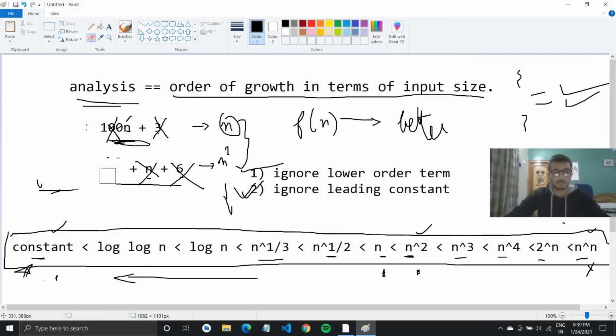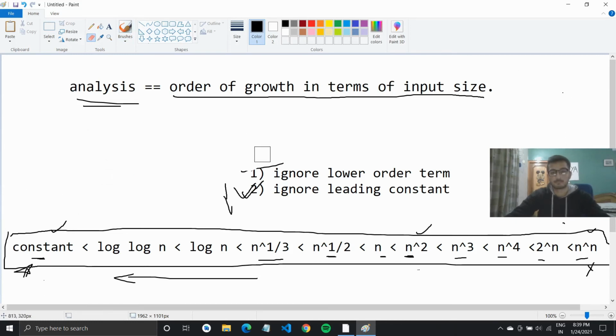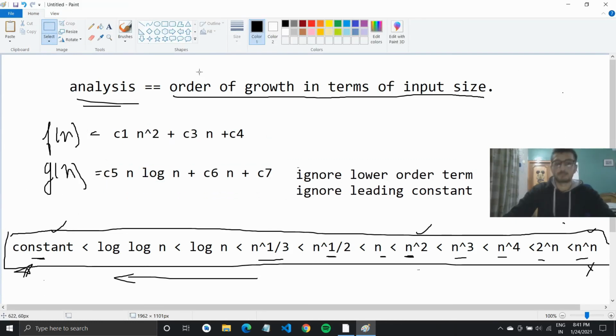Let me take up the next example. Let's take this example right here. So I have my f of n, which is c1 n square, c3 n, and c4. So c1, c3 and c4 are any constants. There is c5, c6 and c7. So this is n log n, and nothing here.